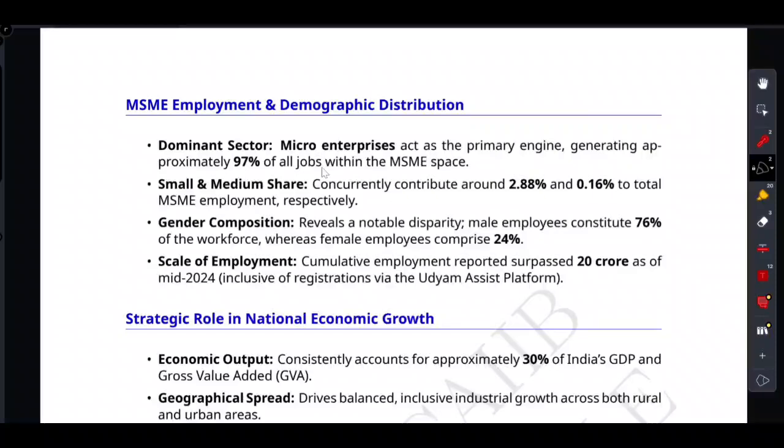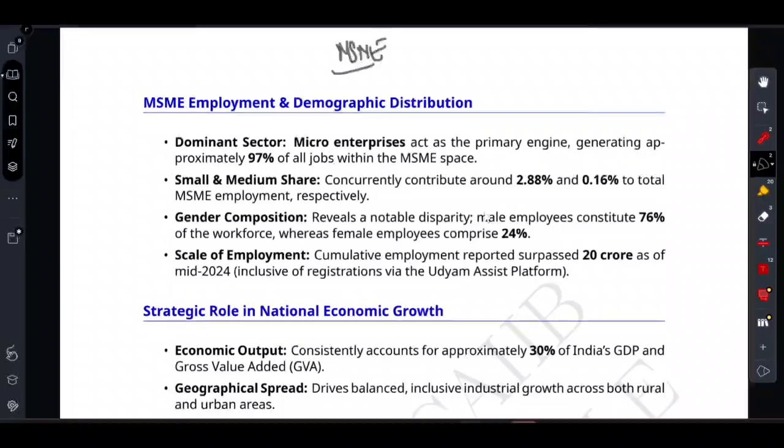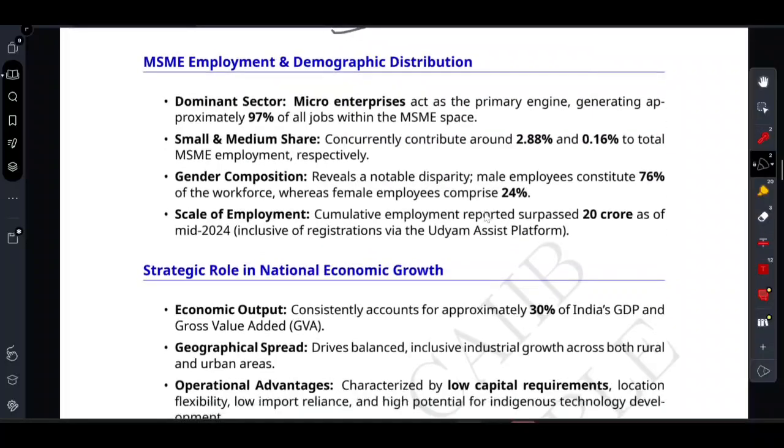Let's set the stage for the first, that's called MSME. Friends, MSMEs are not just a side hustle. They are an absolute powerhouse. They require very little capital to start. They don't rely heavily on foreign imports, and they naturally build indigenous technology. Because they can pop up anywhere, they drive balanced growth across both rural as well as urban India, right? So how big is this engine really?